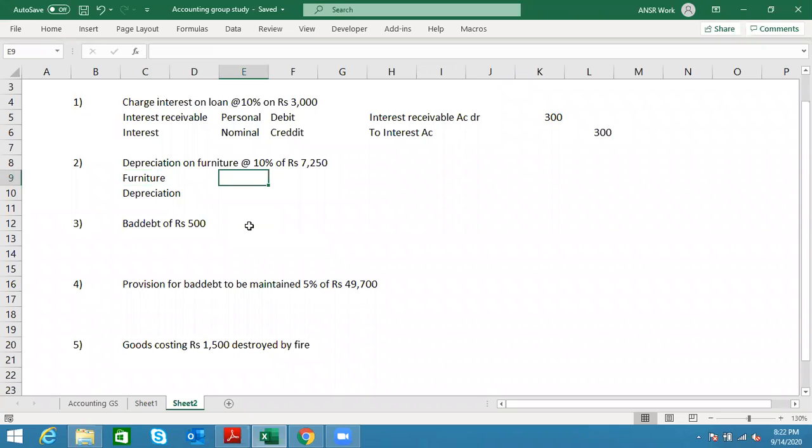Furniture is a? Real account. Yes, perfect. And depreciation is a? Nominal account, yes. And for a real account, what are the rules? Debit what comes in, credit what goes out. Yes. Here furniture is coming in or going out? It's not going out, right? You are absolutely right. It is not going out.